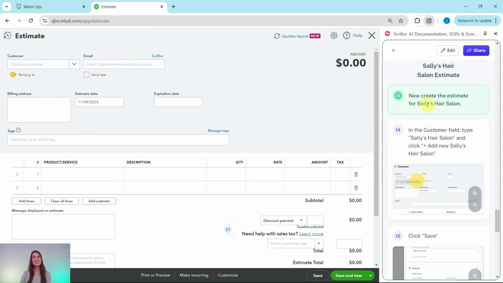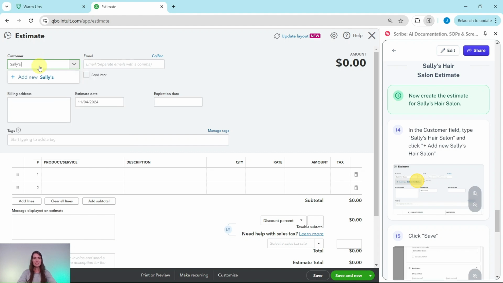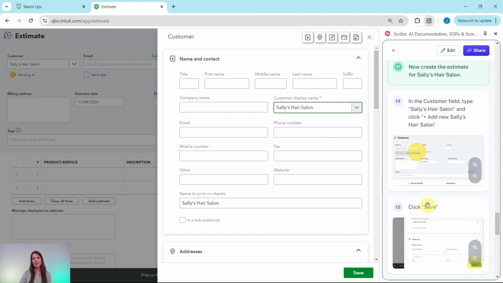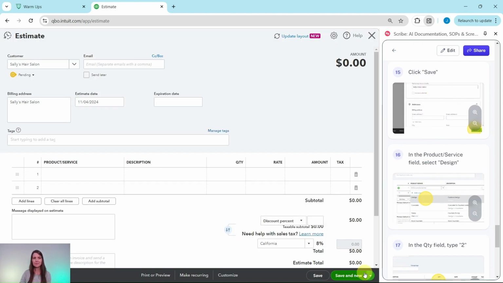Now we need to create the estimate for Sally's Hair Salon. So let's do it the same manner that we did the other two. Click into it and type Sally's Hair Salon. And then we want to click on that plus add new. Nothing else to add here for this exercise. So we're going to go ahead and click on the green save button.